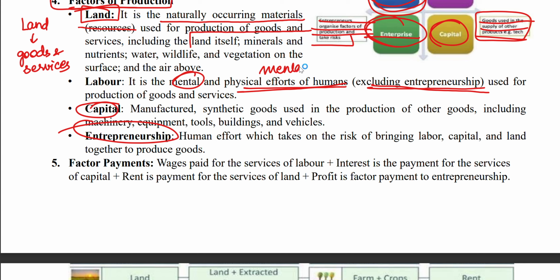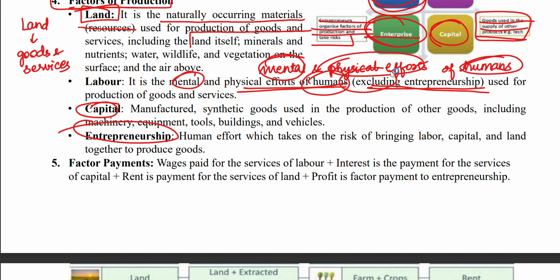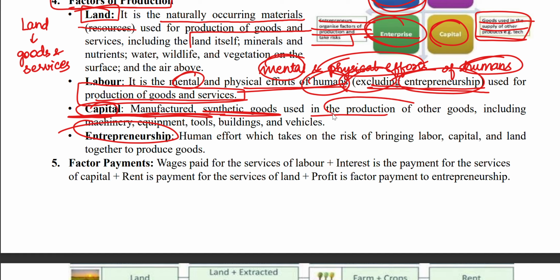So in labor, we have the mental as well as the physical efforts of humans, excluding entrepreneurship, used for the production of goods and services. Capital is a manufactured synthetic good used in the production of other goods.